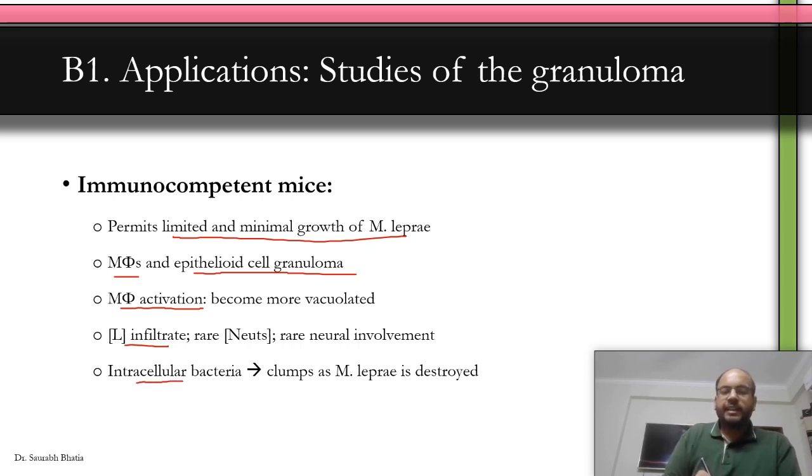We have bacilli inside the macrophages where they are killed by the host response. Why are they killed? Because the mice that we're using is immunocompetent. The immunity is able to destroy the infection. Clear? Let's move forward.